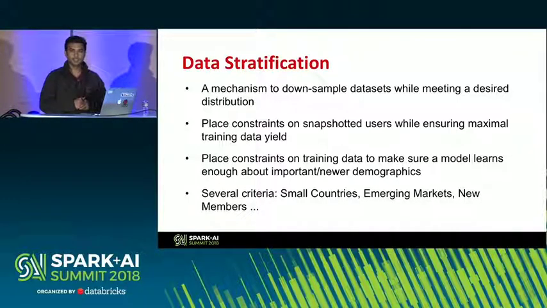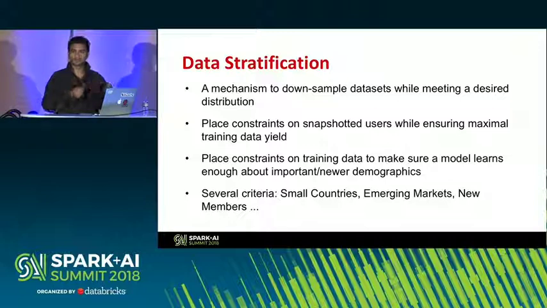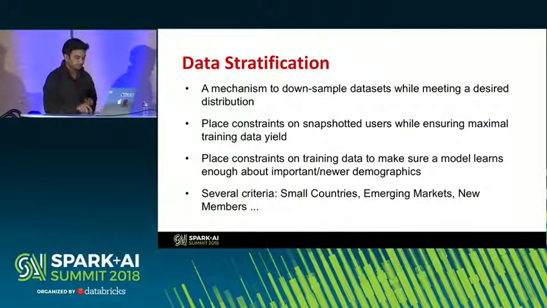So over a period of time, we need our model to adapt to these changing environments as well. So we try to stratify to make sure that we have enough representation from some of these previously underrepresented demographics. And the Stratification API allows us to specify how much to pick from each of those subsets.